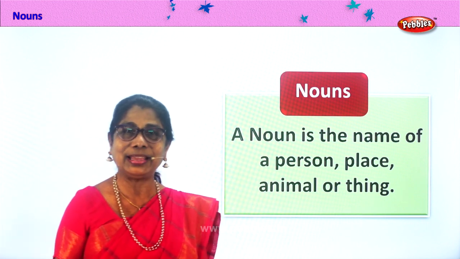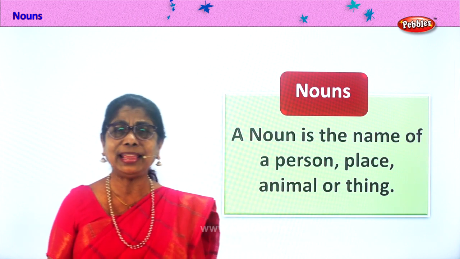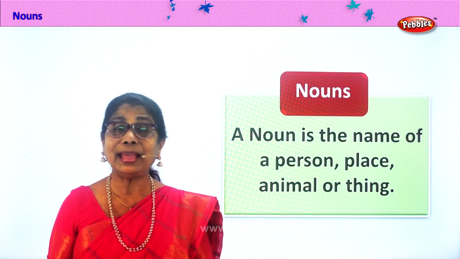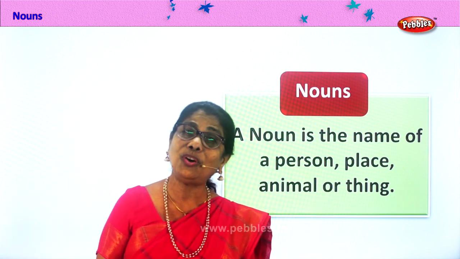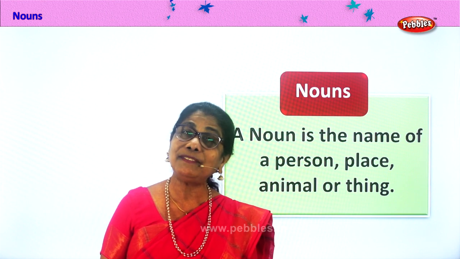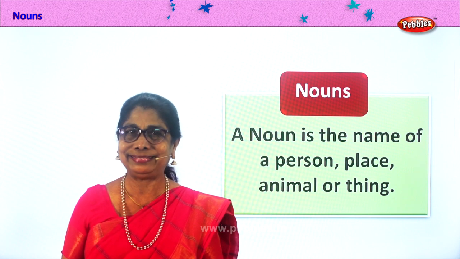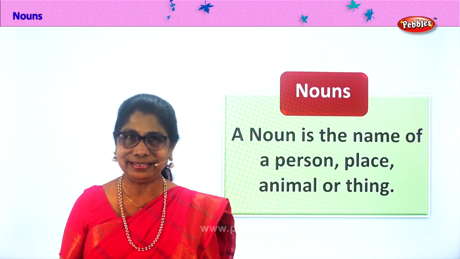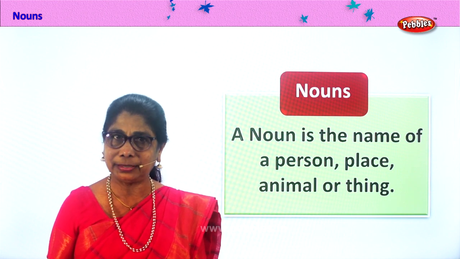A lot of people come to your house in the morning. Who are they? Milkman, vegetable vendor, fruit seller, and so on. So we have people who bring milk, milkman. It's a common name, yes? Vegetable vendor, fruit vendor, they are all common.